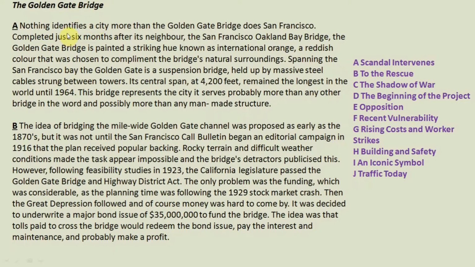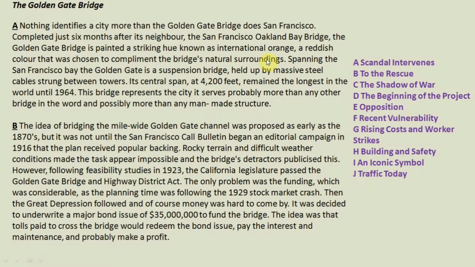Nothing identifies a city more than the Golden Gate Bridge does San Francisco. Completed just 6 months after its neighbor, the San Francisco Oakland Bay Bridge, the Golden Gate Bridge is painted a striking hue known as International Orange, a reddish color that was chosen to complement the bridge's natural surroundings.